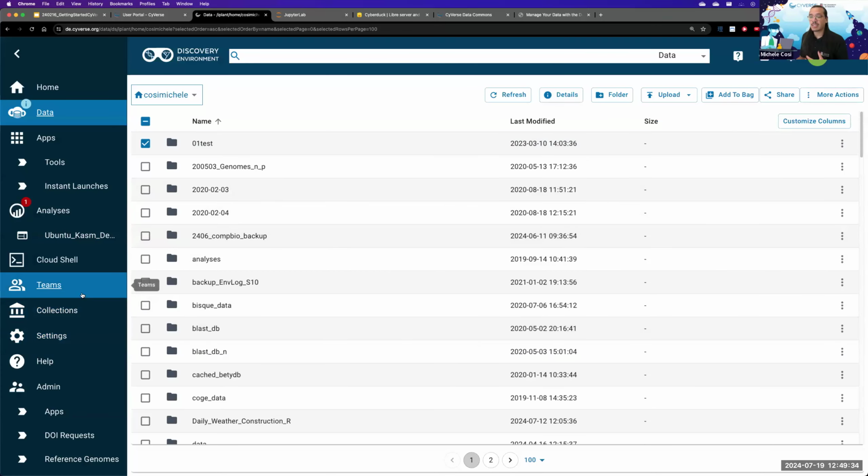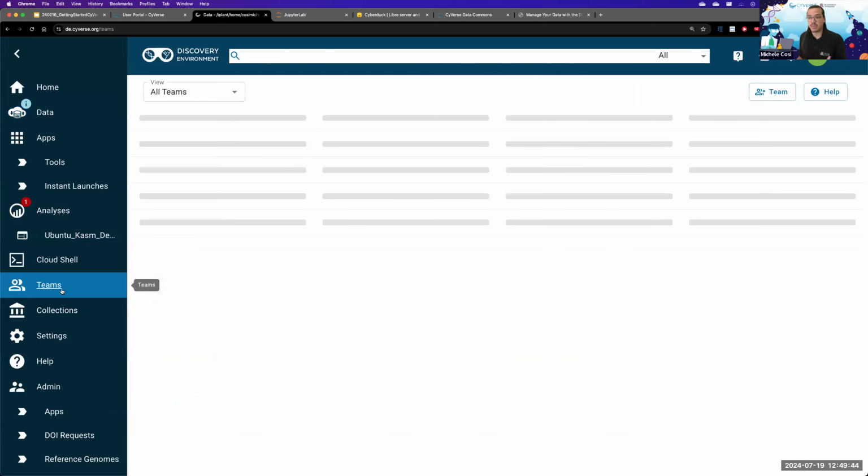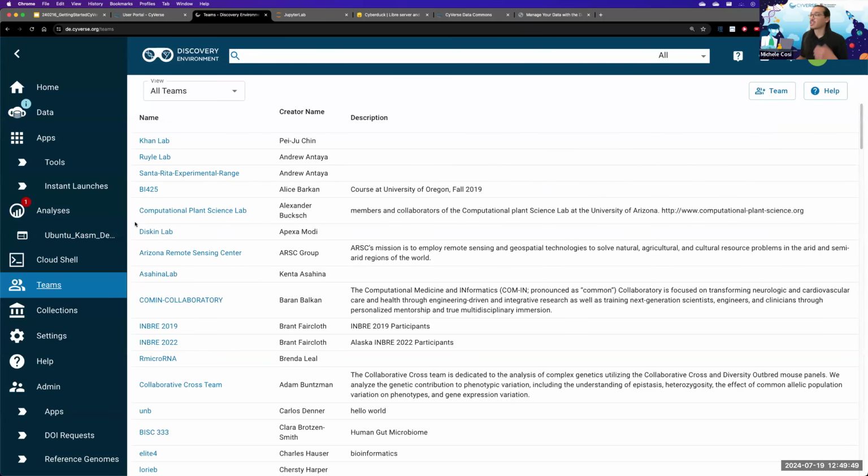So we have created a new tool, and this tool allows you to group people together in something that we call teams. And in teams, you can create your own team and share a specific file or a specific application with the team directly, and everybody within that team will receive the specified permissions that you have identified when creating the team.